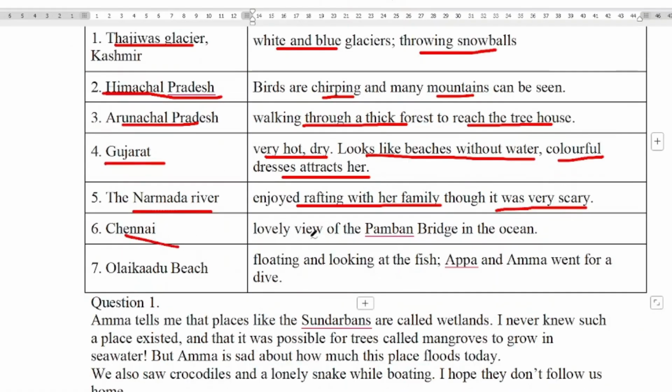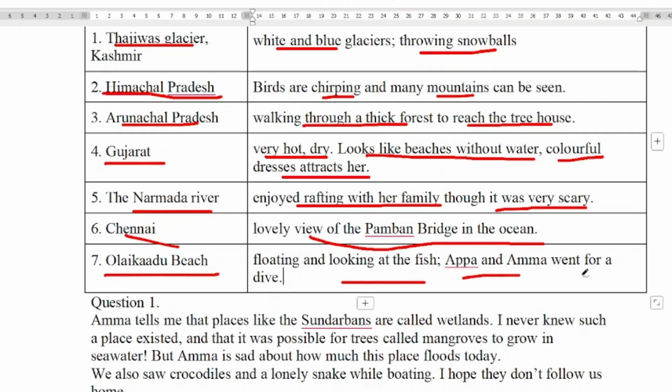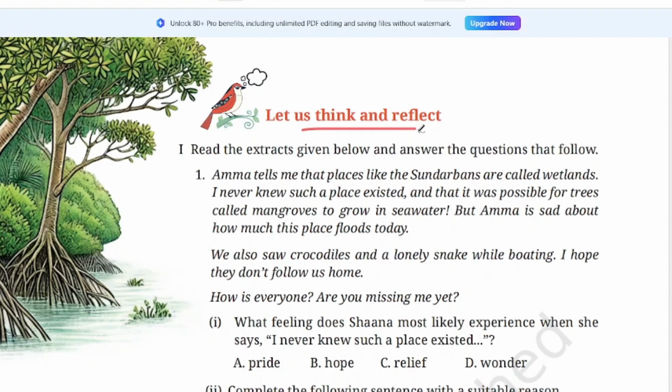Chennai. Lovely views of the Pamban Bridge in the ocean. Olaikadu Beach, floating and looking at the fish. She was floating. Why? Because she did not have the diving suit. Appa and Amma went for a dive. So they were diving and she was floating on the surface. Now let us think and reflect.